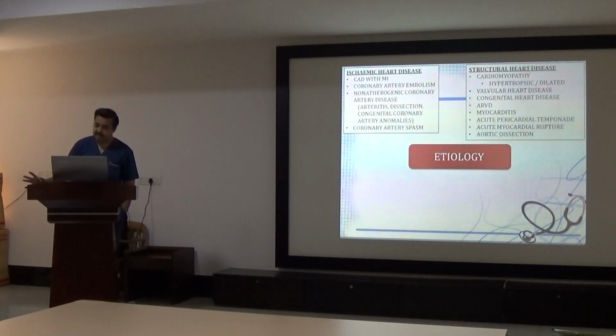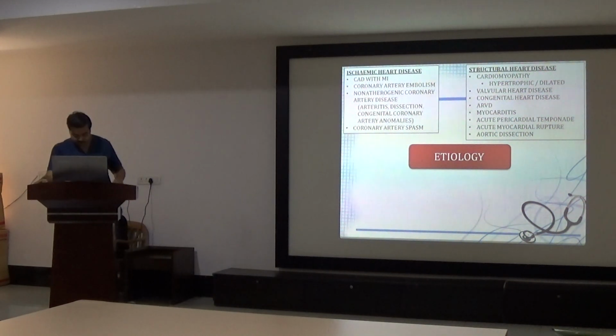So structural heart disease like cardiomyopathy, hypertrophic cardiomyopathy common in patients aged less than 35 years. Dilated cardiomyopathy, rarely ARVD also, arrhythmogenic right ventricular dysplasia. Not very rare, although it's rarely diagnosed, but it's a common disease.